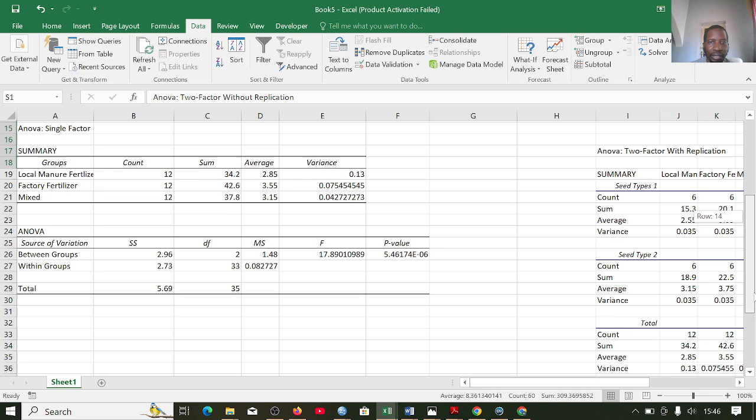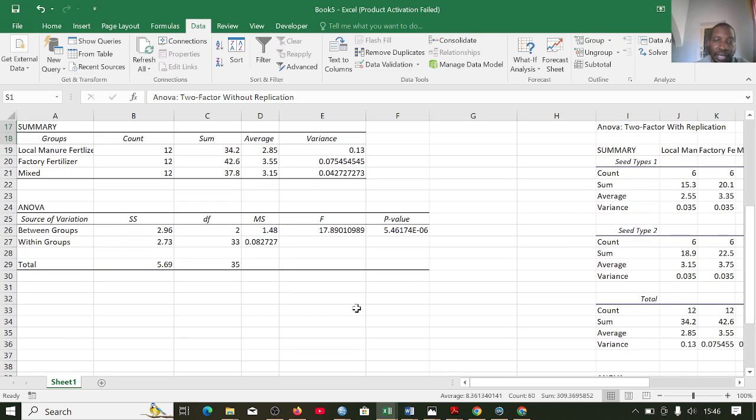So okay, this is for the first scenario, which is the one way. So here we assume that the fertilizer type has no effect on the yield. So we can use the F value. So if this calculated F is less than the F critical obtained from the table, we accept the null. So if this F calculated is greater than the F from the table, we reject the null hypothesis and accept the alternative. Or we can use the p value.